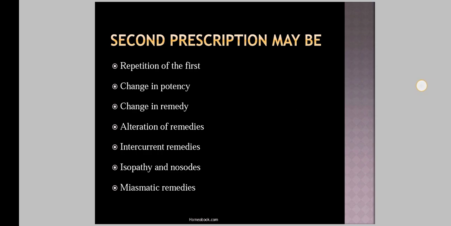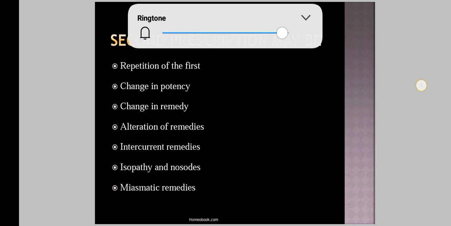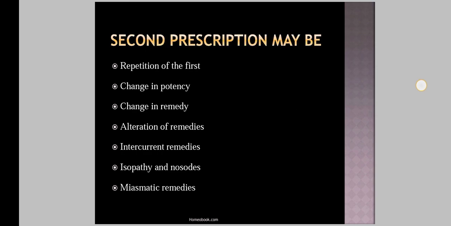Now the next type of second prescription is the complementary remedy. And what is a complementary remedy? According to Dr. Clarke, when a remedy has done all that it can in a case, then another remedy is likely to follow up and complete its action, both being related to the case. That is a complementary remedy. When a remedy has done all that it can in a case, then another remedy is likely to follow up and complete its action, both being related to the case.